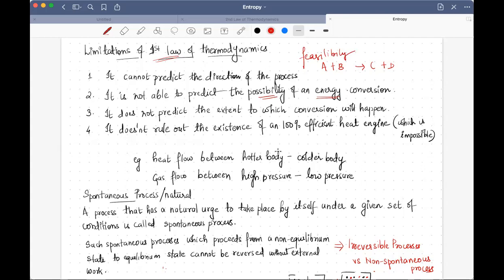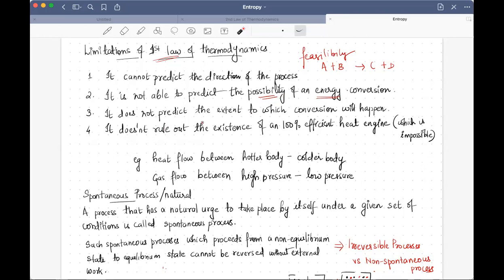Even in energy, we know that heat travels from a hotter body to a colder body, but the first law only tells that heat will travel from one body to another. That means energy can be transferred from one body to another or converted from one form to another, but it doesn't talk anything about whether this conversion will happen or not. So there is no indication of the possibility.